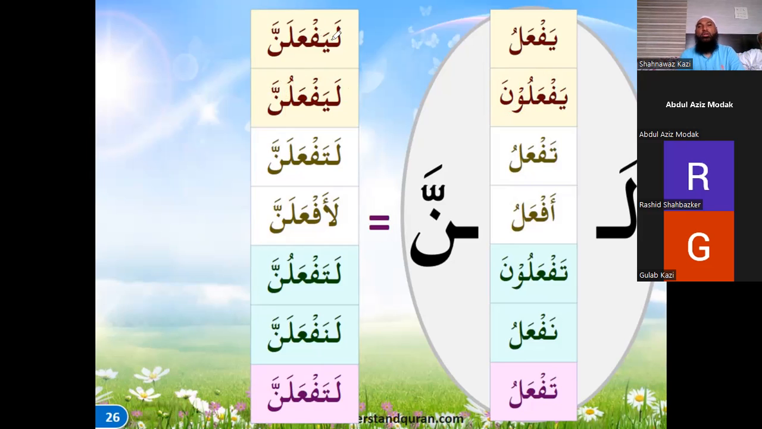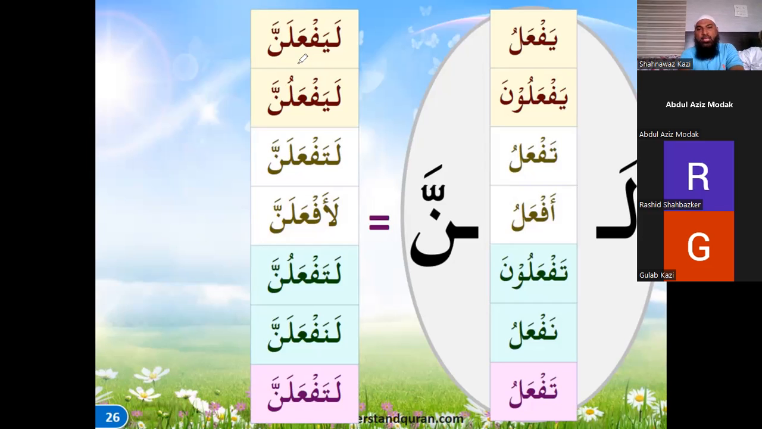So it is sometimes difficult to identify this as a plural. So in the sentence you have to see what is there. If there is a dhamma, it is a plural. If there is a fatha, it is a singular. This is what you have to remember. So if you write it a couple of times, inshallah you'll be able to remember this. This is a part of the exercise also. So just write this exercise this week.